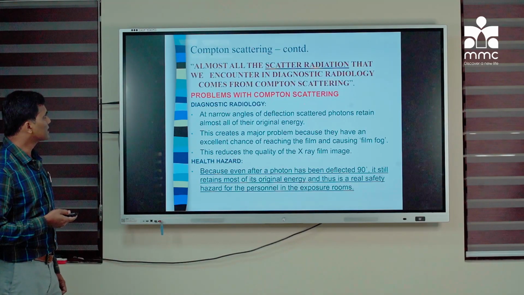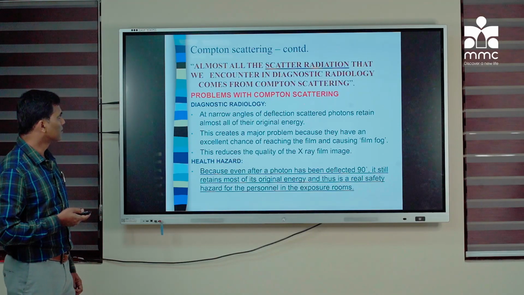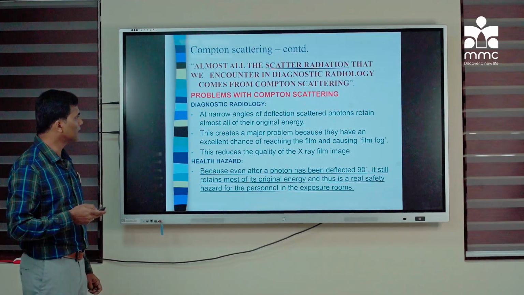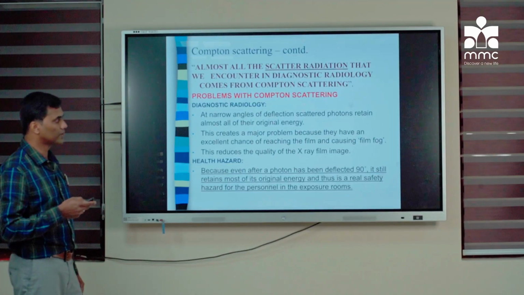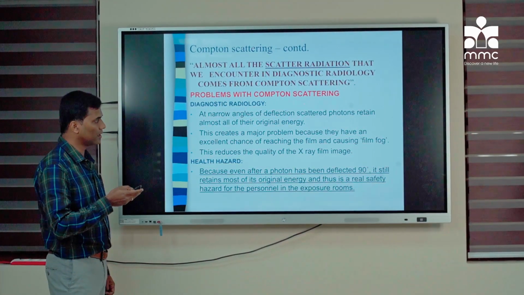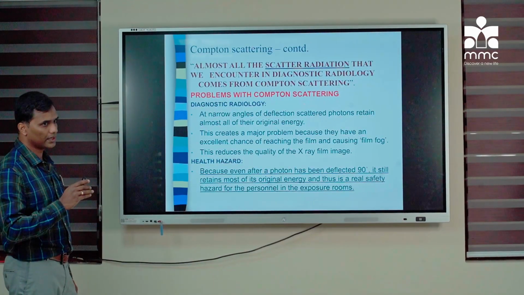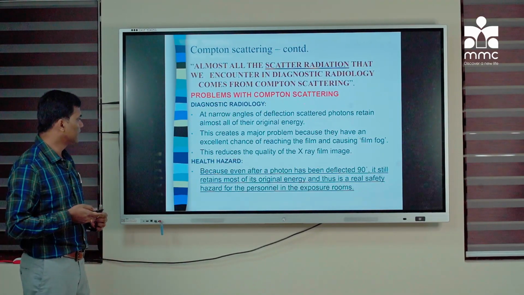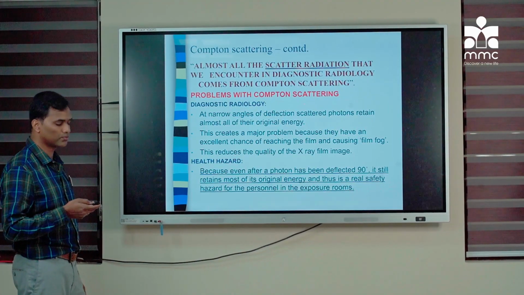Almost all the scattered radiation that we encounter in diagnostic radiology comes from Compton scattering. The problem with Compton scattering is that at narrow angles of deflection, the photon may retain almost all its energy. So it has an excellent chance of reaching the film and causing film fog. Film fog is the deflected, scattered radiation falling on an unintended location on the film. Thereby the resolution and clarity of the film is lost. This reduces the quality of the film. The health hazard is because even after the photon has been deflected 90 degrees, it still retains most of its energy.